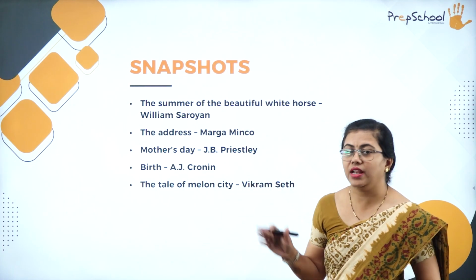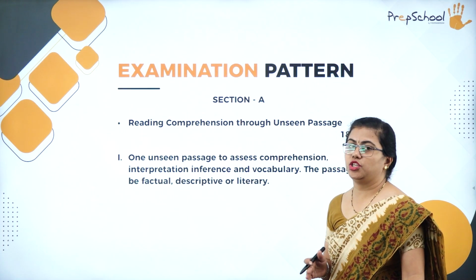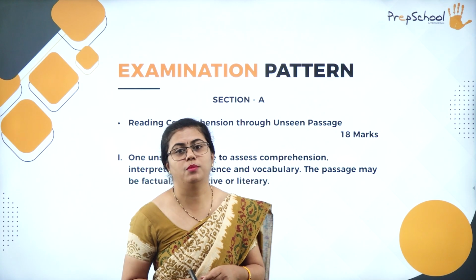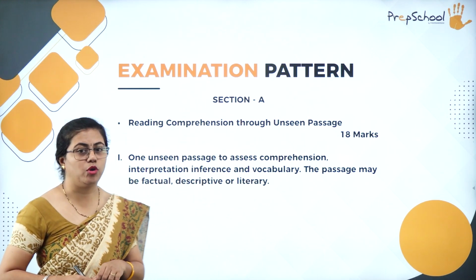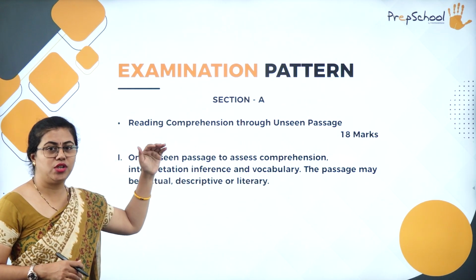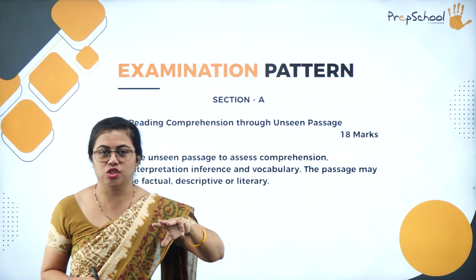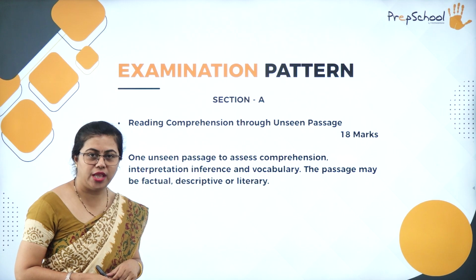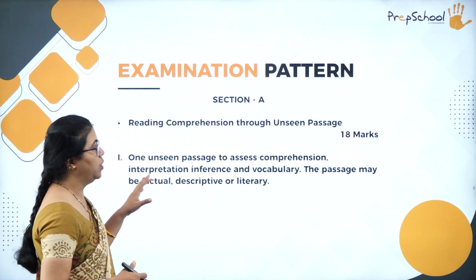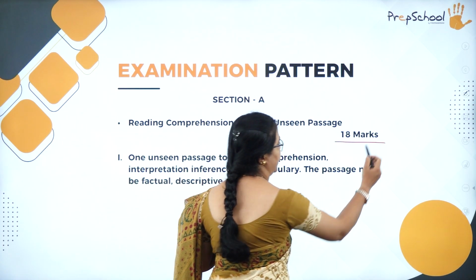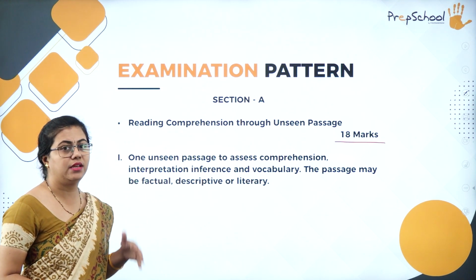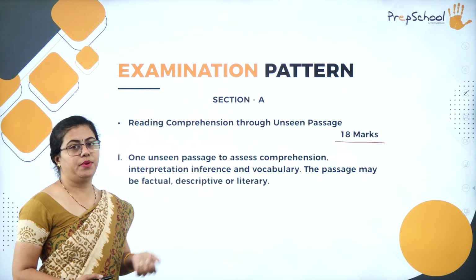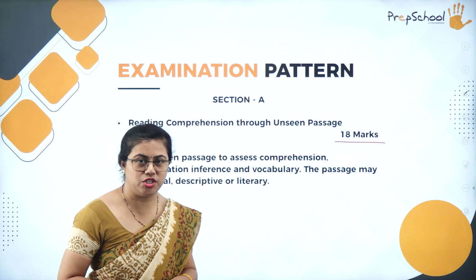So what is that? We'll understand about the examination pattern. How is your question paper and what kind of questions you might expect. That is what I'm going to tell you now. You have sections A, B and C, the 3 sections in your question paper. Let us see what is there in section A. Section A is altogether for 18 marks, and here you will have reading comprehension of unseen passages.